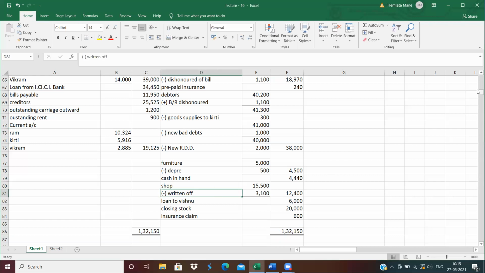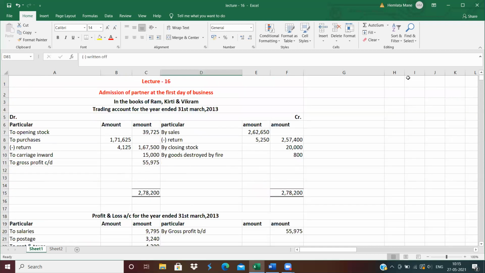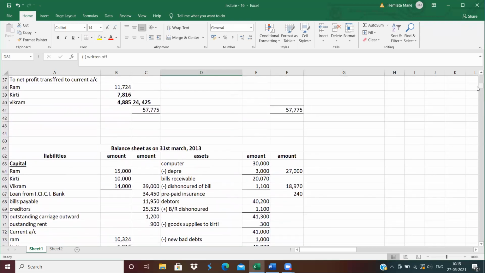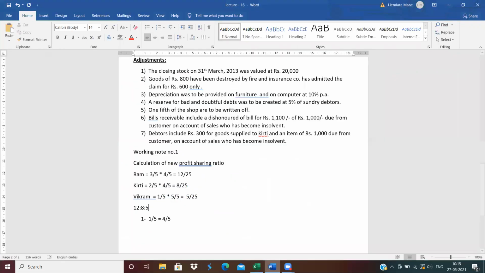Clear? After passing all the adjustments, close the trading account, then close the profit and loss account. For closing the profit and loss account, you need to find out the new profit sharing ratio. How to calculate the new profit sharing ratio? I already explained to you.